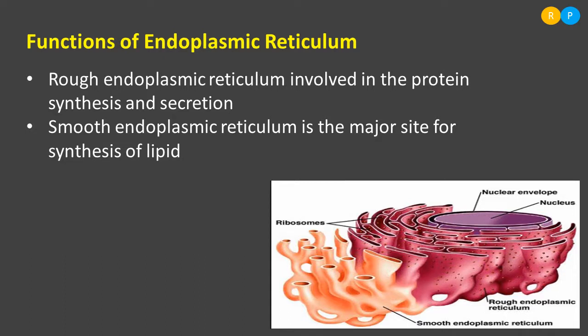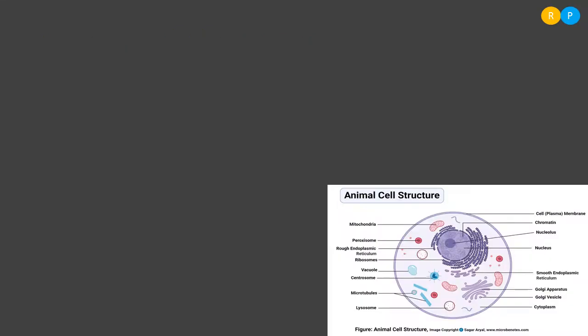Understood? This is what we have studied regarding the endoplasmic reticulum. Children, we understood about the structure of endoplasmic reticulum, and also now we studied about the function of endoplasmic reticulum. Clear? Let us now move on to the next cell organelle present in the cytoplasmic region, that is Golgi apparatus. Golgi apparatus are also called Golgi bodies.